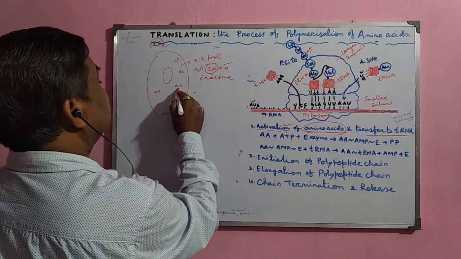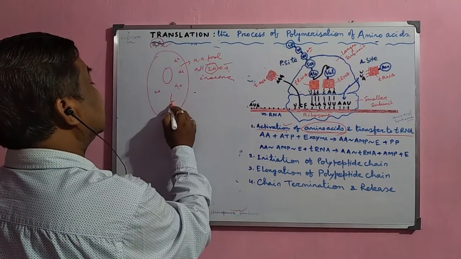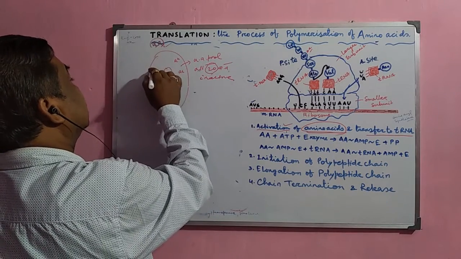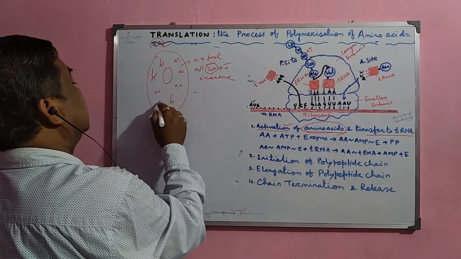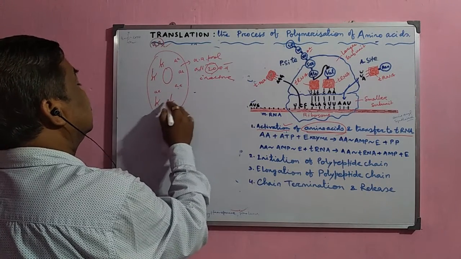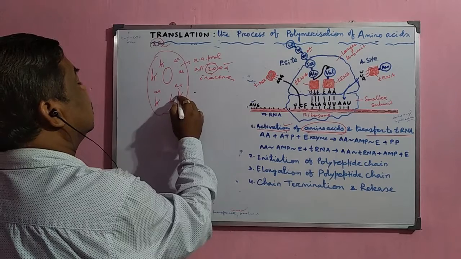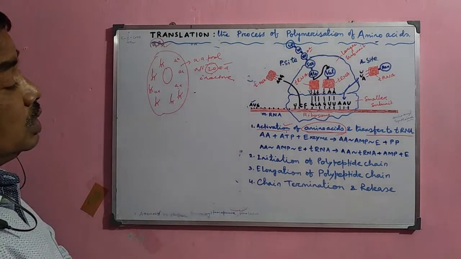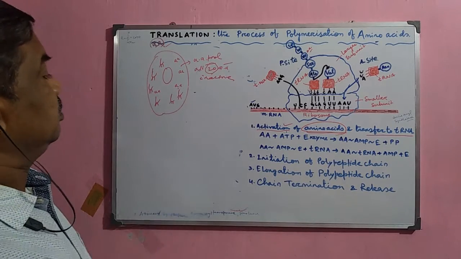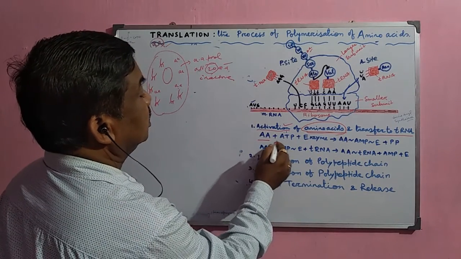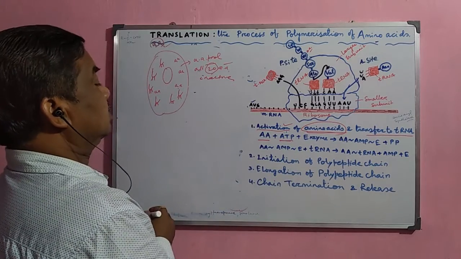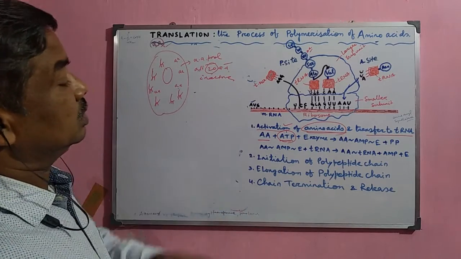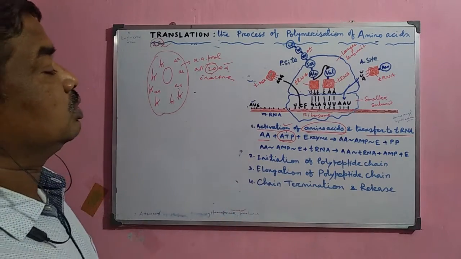Here, suppose this is the amino acid, and there are tRNA molecules also present in the cytoplasm. These tRNA molecules also remain free in the inactive condition. But when protein synthesis starts, the amino acids combine with the ATP molecule. The ATP supplies the energy, because without energy the bond cannot be formed with the enzyme.